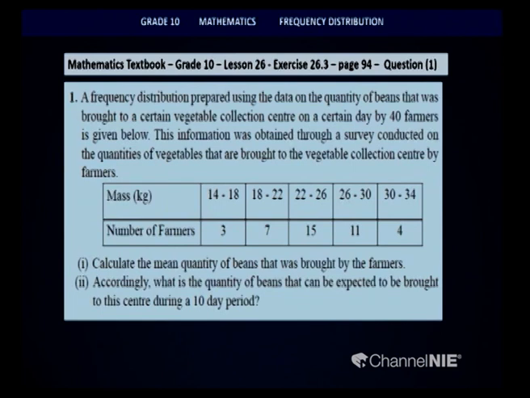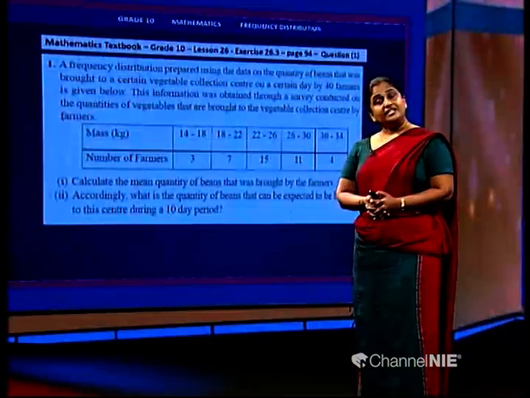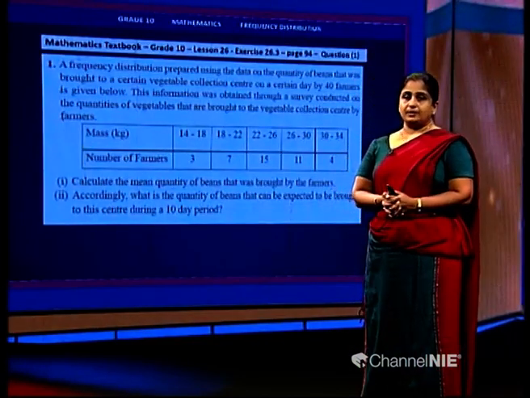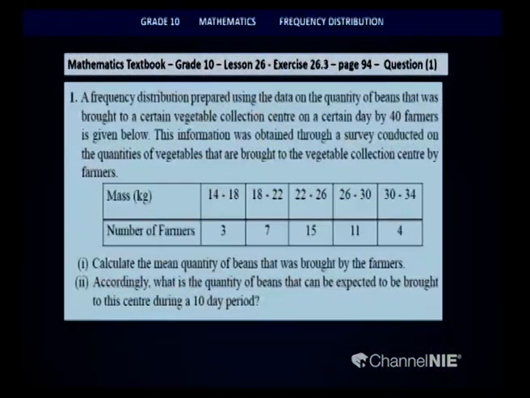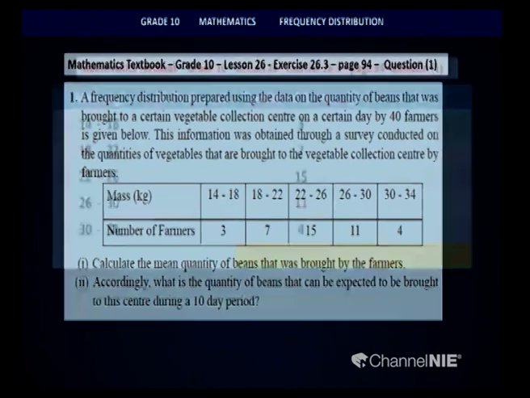What they ask us to calculate is the mean quantity of beans that was brought by the farmers. And second, they are asking us another question. Accordingly, what is the quantity of beans that can be expected to be brought to this center during a 10-day period? Now children, let us start the calculation. The question is given in the horizontal format. Now we will have to put it into a vertical format. I hope you can remember what we drew for the earlier sum. Let us draw this table together.